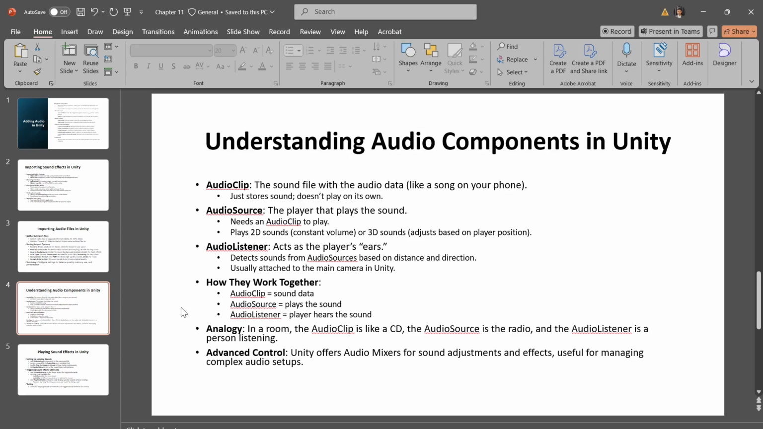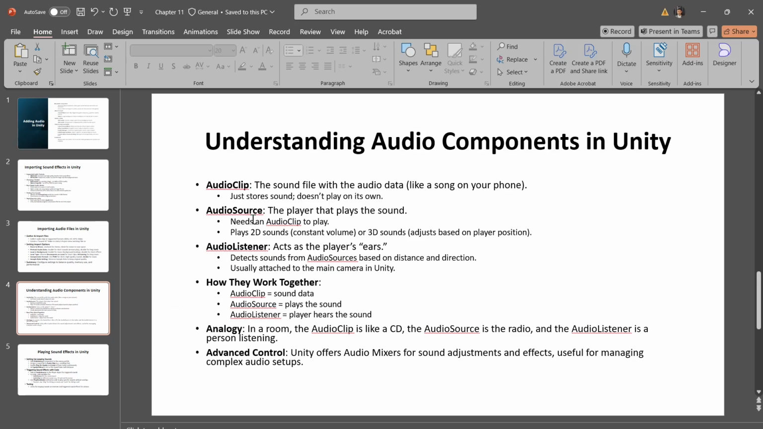First is audio clip, which is a sound file. Think of an audio clip as a raw audio file. It's like a song file on your phone. It has the sound data, but it doesn't actually play anything on its own. When you import an audio file into Unity, like a gunshot or footsteps or background music, it's stored as an audio clip. An audio clip just stores the audio data, waiting to be used, but it doesn't know when or how to play itself.